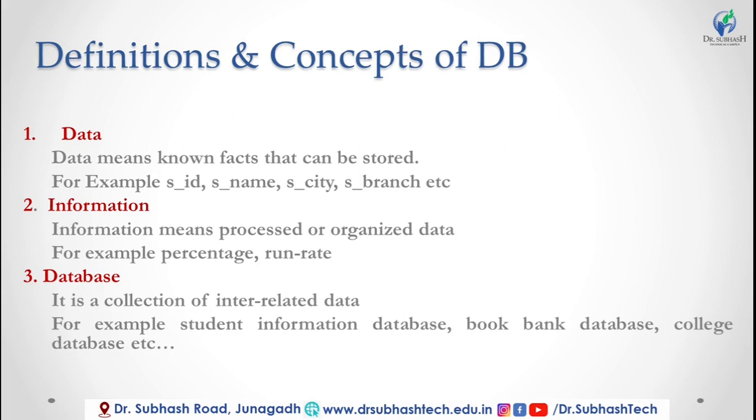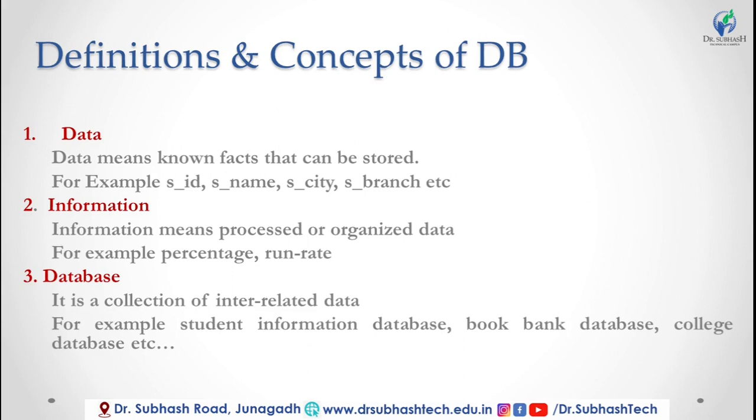Third definition is database. Database means it is a collection of interrelated data. Database, collection of interrelated data. For example, student information database, book bank, college database. All these are examples of a database.